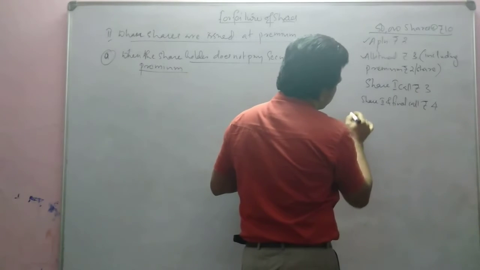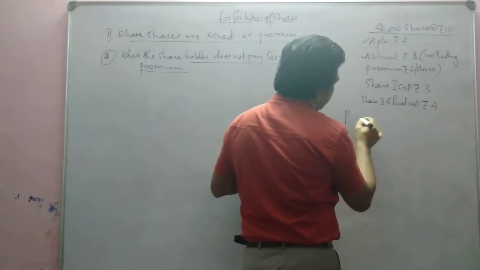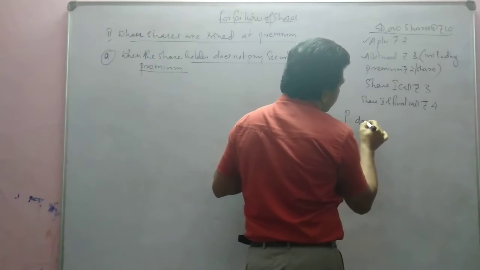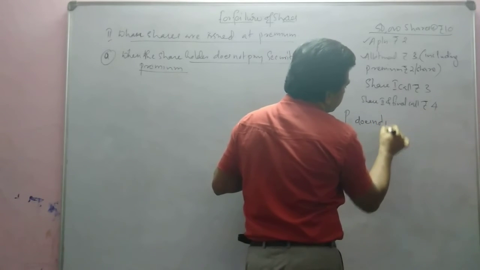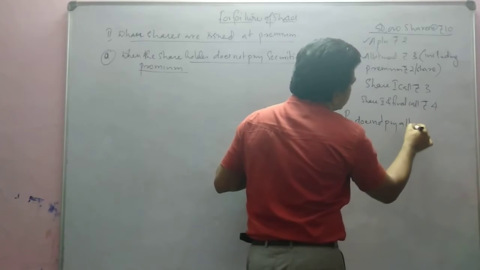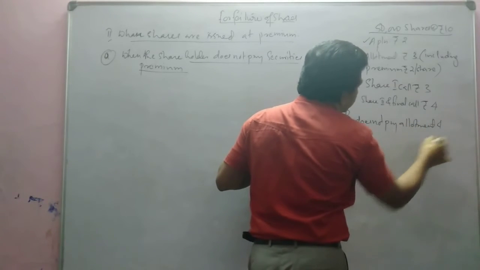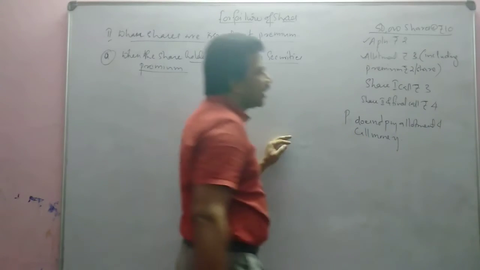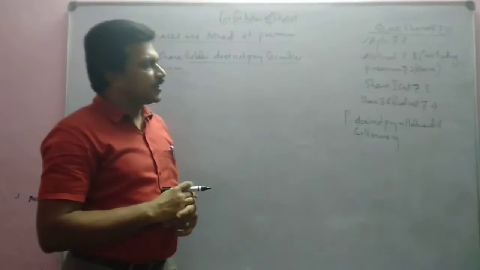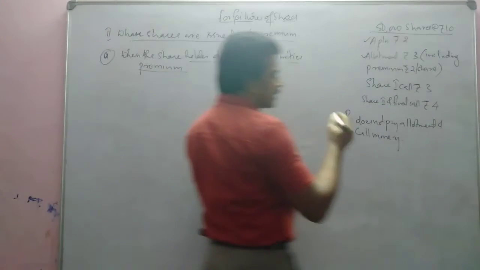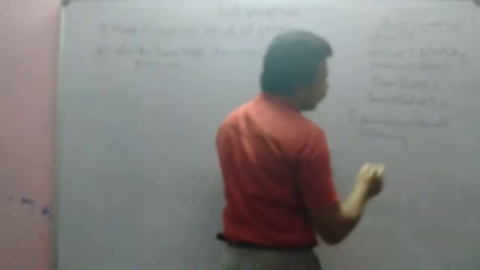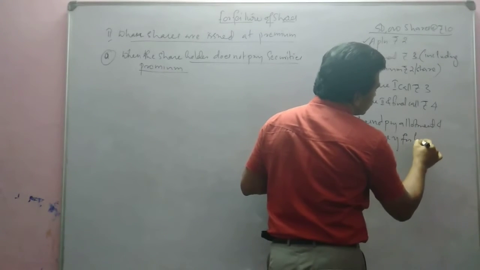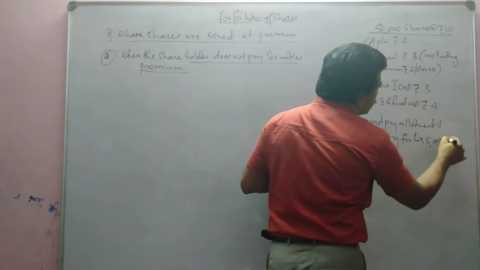Here, Mr. P does not pay allotment and call money. He did not pay allotment and call money. So what will be the journal entry at that time if he did not pay allotment and call money for his 5,000 shares? For his 5,000 shares.